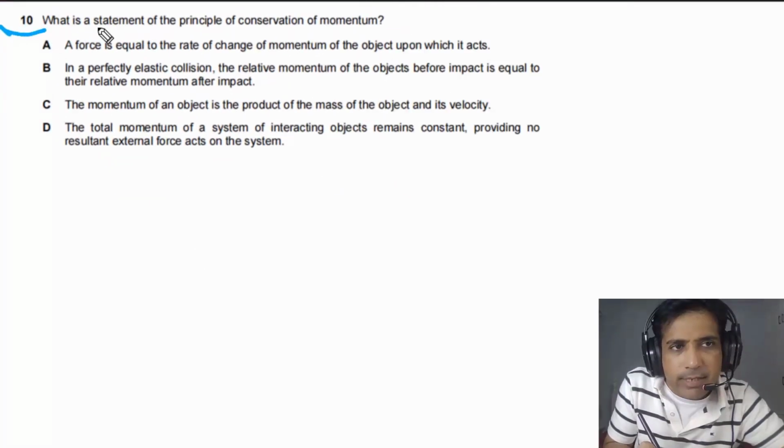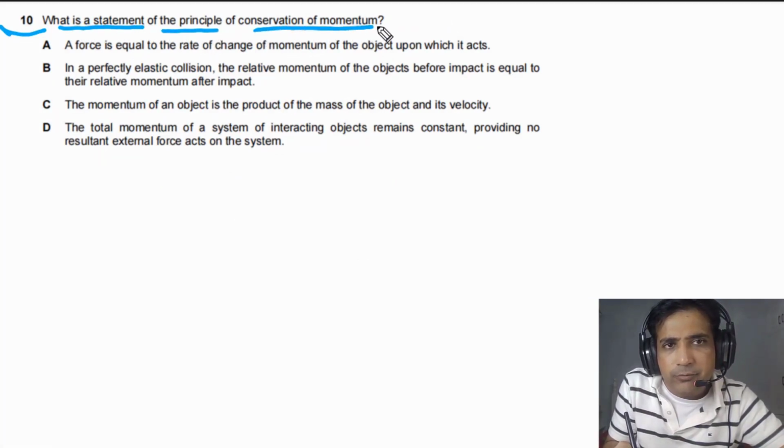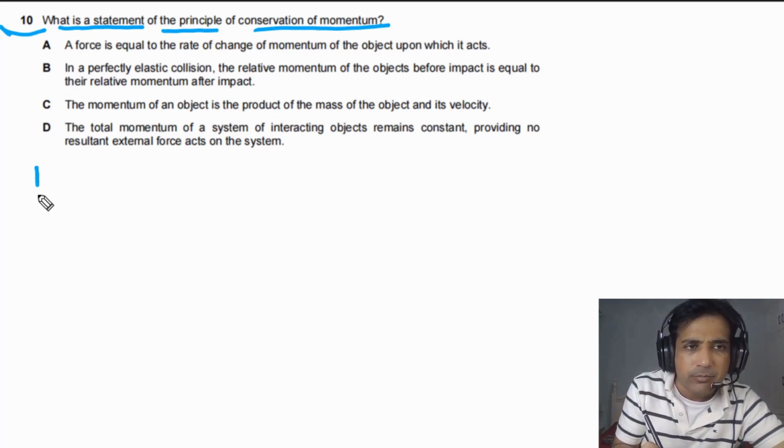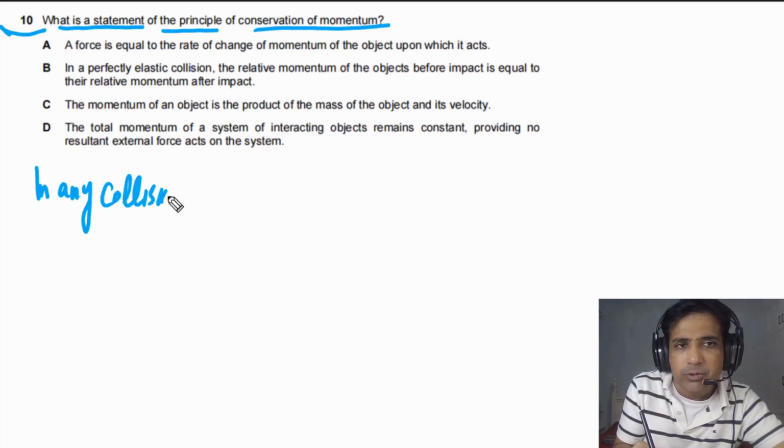For question number 10, we need to find out what is the statement of the principle of conservation of momentum. Let's try to understand first of all what is principle of conservation of momentum. In any collision, change in momentum is equal to 0. It means momentum is conserved if no net external force is acting on the system.